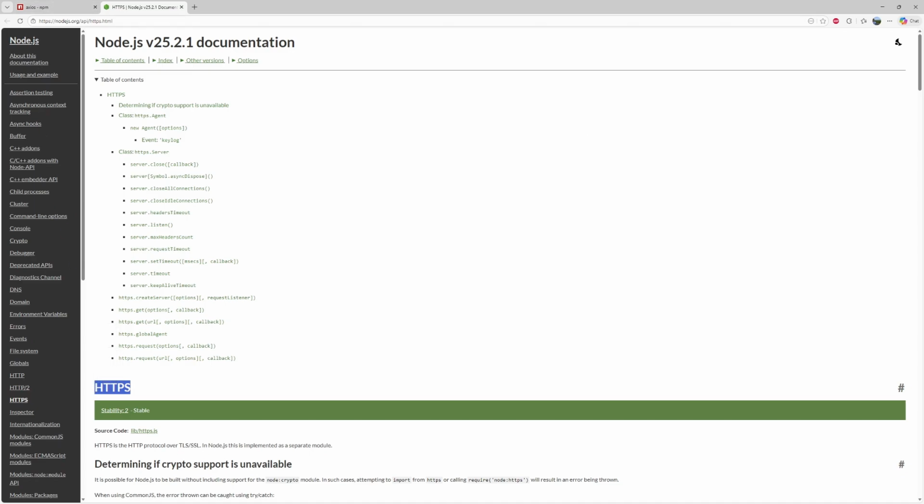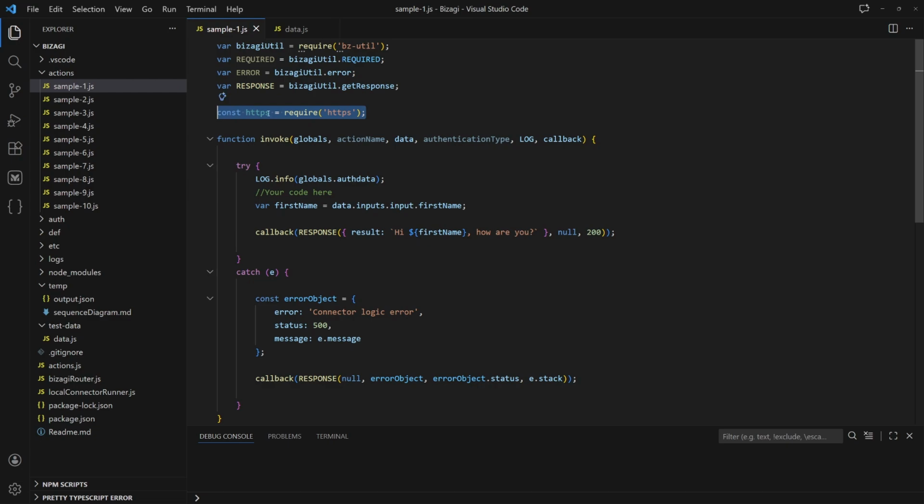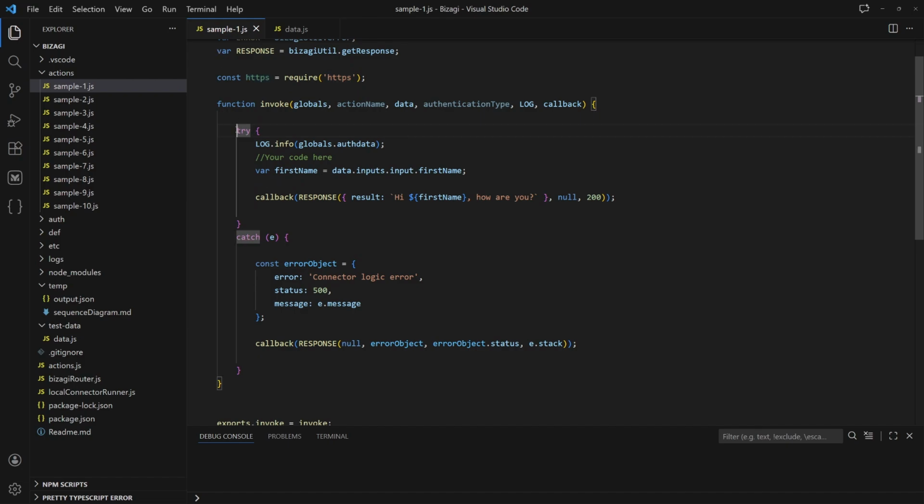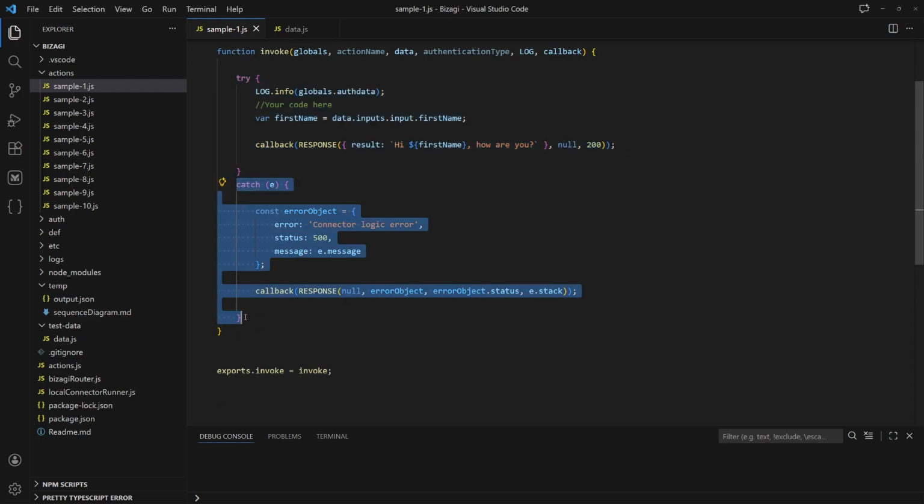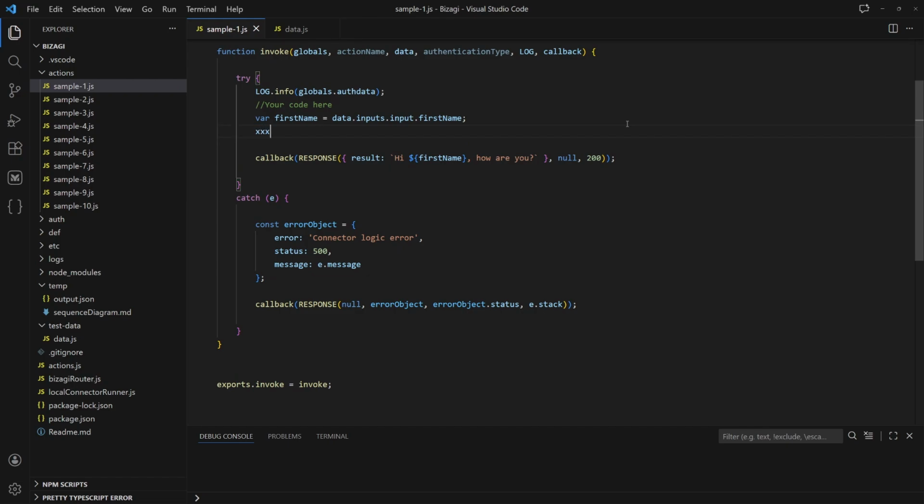This can be especially useful in enterprise environment where simplicity, security, and package size really matters. Let's go step by step and start with basic error handling. Before building any business logic inside connector action invoke function, I always recommend wrapping your implementation in try-catch statement. This ensures that if anything goes wrong, such as simple typo or runtime error, the connector will always return proper error back to the Bizagi engine. That error can then be handled gracefully in your process.